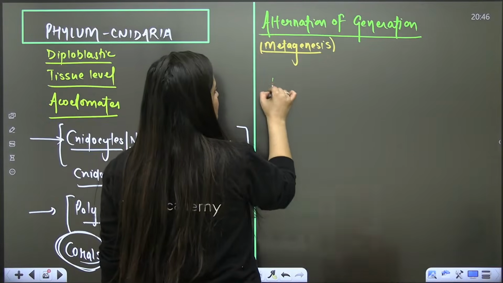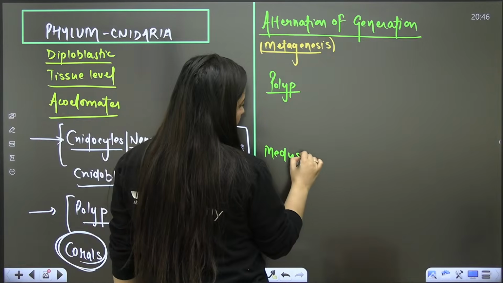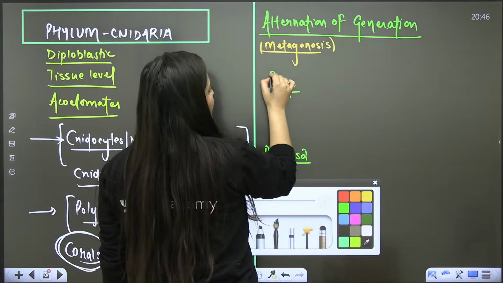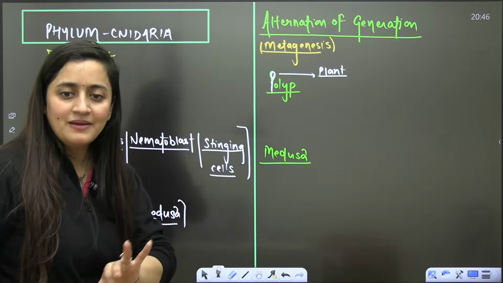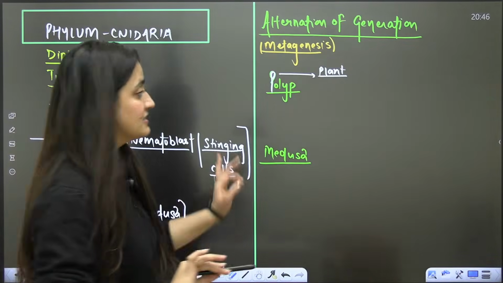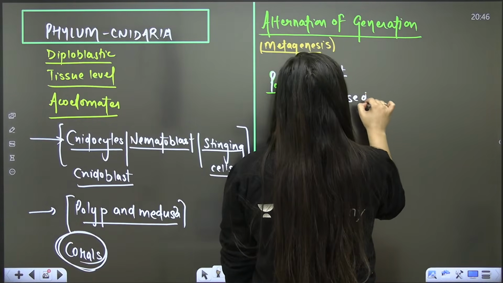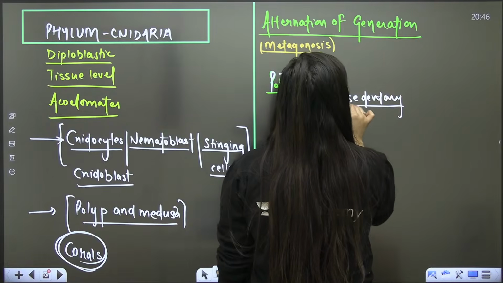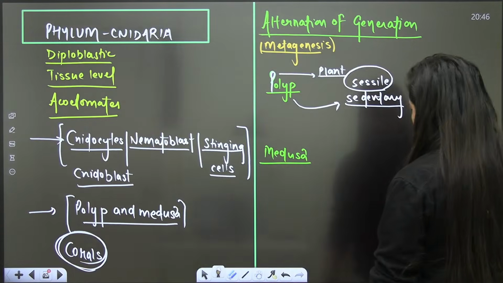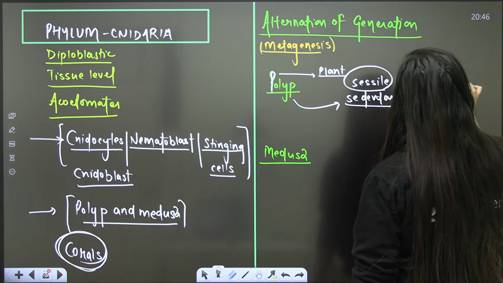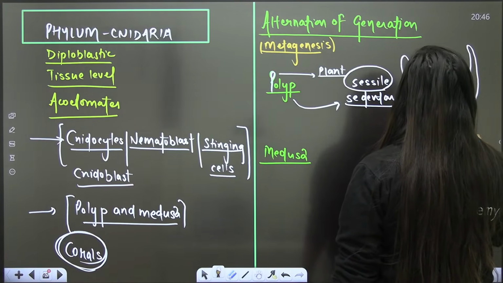Now, we are talking about the polyp. Another form is the medusa. P for polyp, P for plant. This is my way to remember this. So the polyp, just like a plant, is sedentary. It is not moving here and there. It is fixed, that is, sessile. I hope you know that we have Hydra. Hydra is also a member of this Cnidaria. Hydra looks like this.